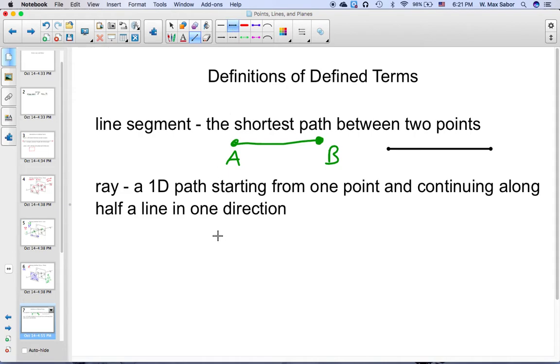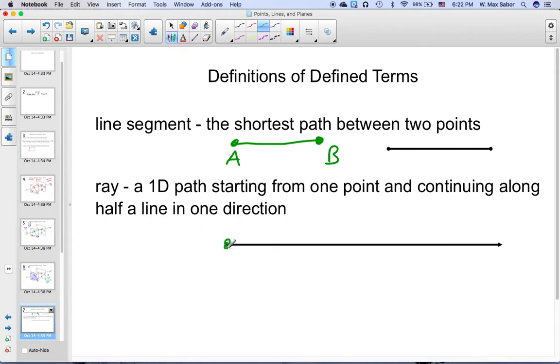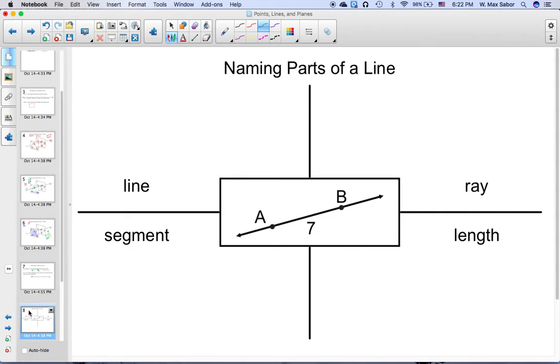Similarly, a ray starts from one point and continues across half a line in one direction. So it stops there, or you could say it starts there, but it continues forever in one of the two directions. So those are rays.